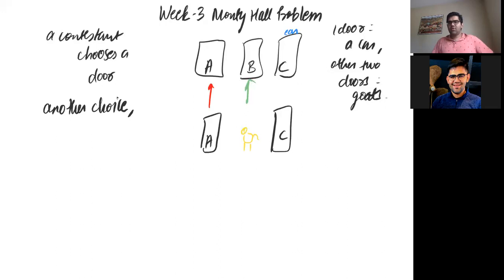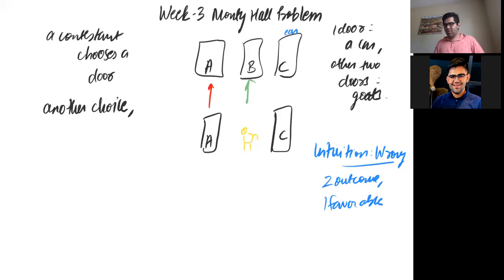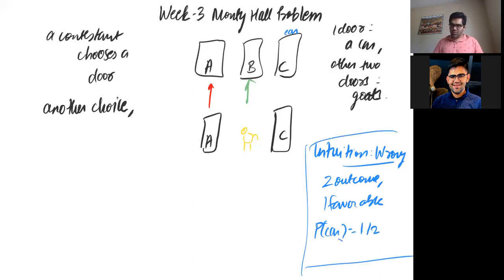What we would think is that, okay, now we have two doors and both have equal probability of getting a car or a goat behind them, because there are two outcomes and one of them is favorable. So the probability of winning a car is half. This is the intuition, but it is wrong. Why?